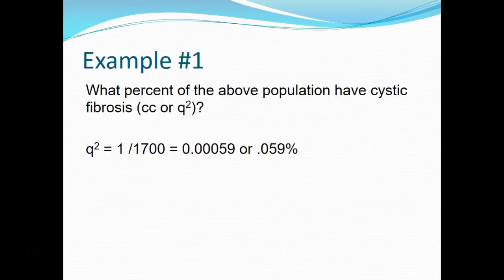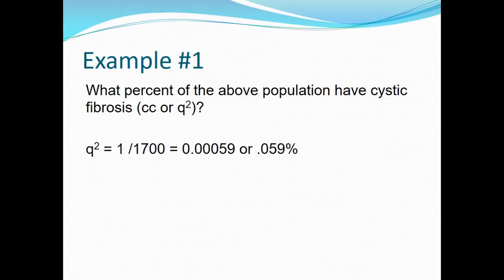So what percent of that population have cystic fibrosis? Well, remember, those are individuals who have cystic fibrosis. So we're going to use Q squared, and that is equal to 1 out of the 1700. When you divide that out on a calculator, it comes out to 0.00059. If we want to change that to a percentage, you multiply it by 100 or move the decimal over 2 times, so 0.059.